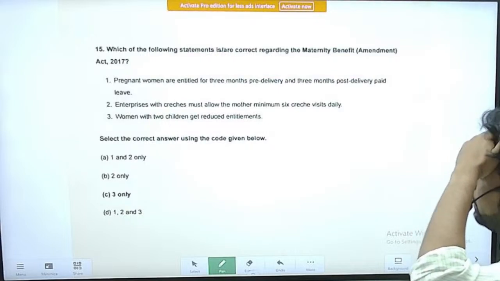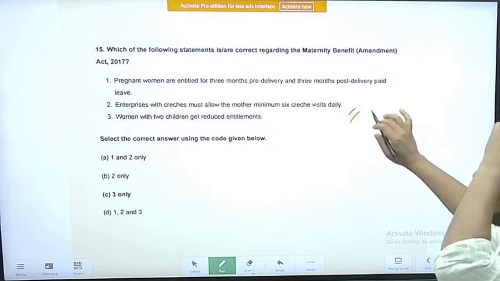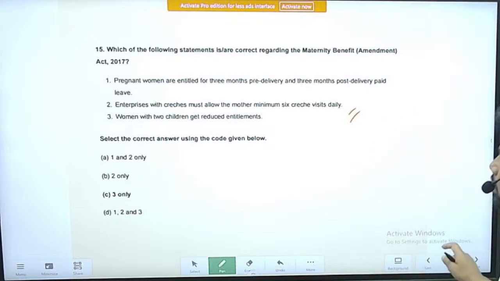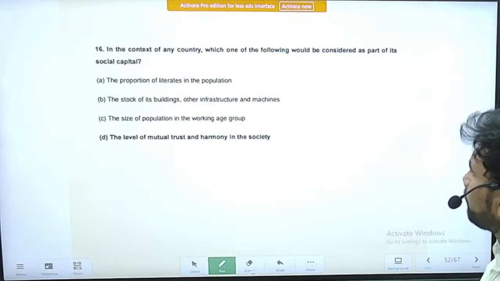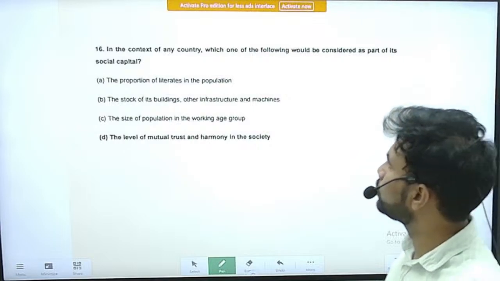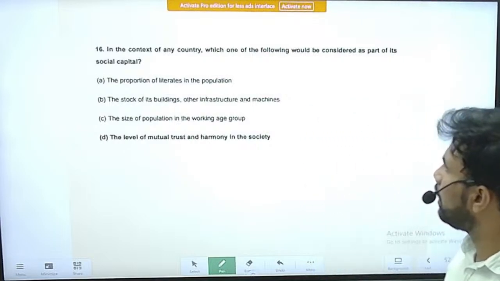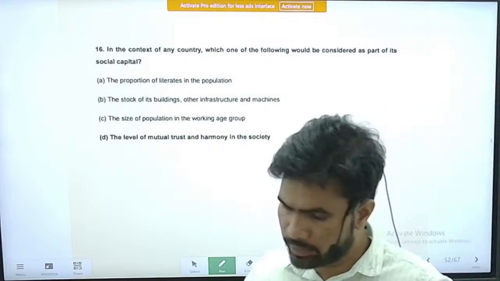It is about the Maternity Benefit Act. You can cover this question in current affairs and government schemes. So for the time being, I am also skipping this question because of the paucity of time. All right. Social capital, it is also social capital. Yes, we will see this question, question number 16.